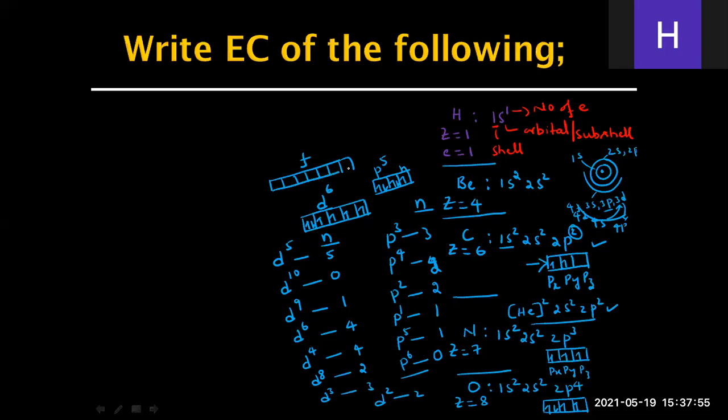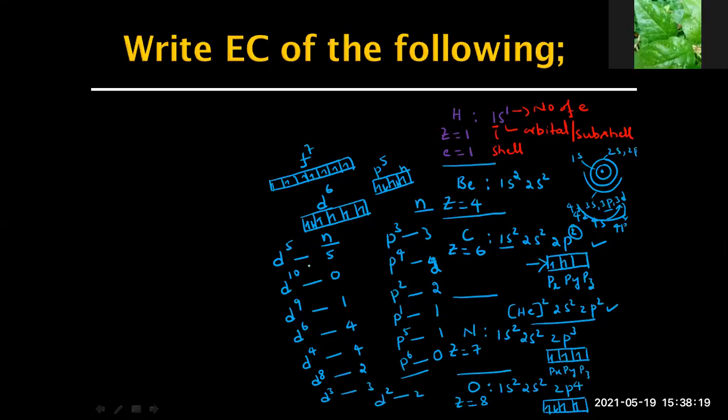If I say f7, each orbital can accommodate 1 electron. It is only after 7 electrons that pairing takes place. f13 would have how many unpaired electrons? 1.